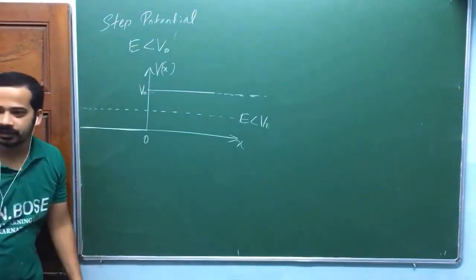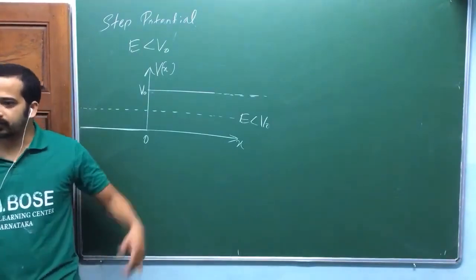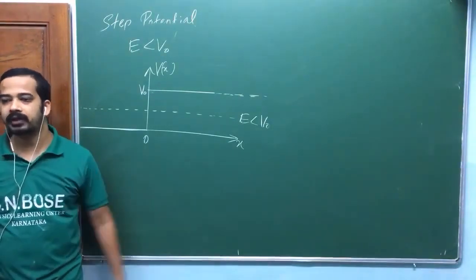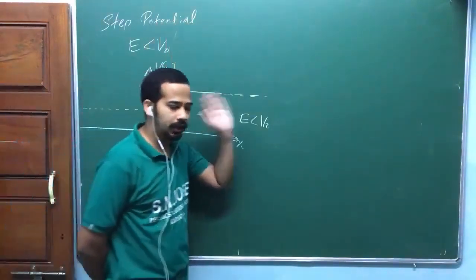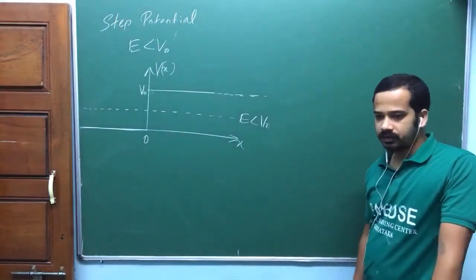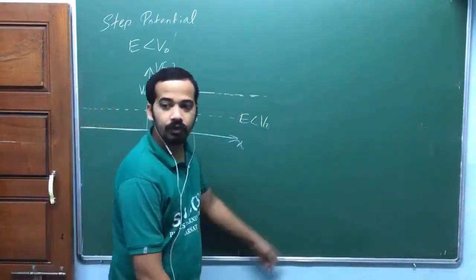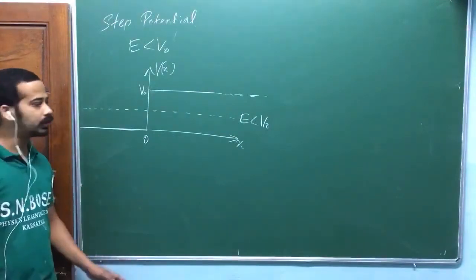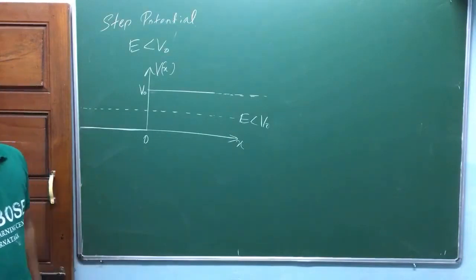That is what I was trying to explain yesterday, am I right? That is the difference between classical and quantum. Quantum mechanically, you have a finite reflection coefficient, am I right? Classically, if energy is greater than V naught, 100% transmission should happen. So that is the speciality of quantum mechanics, okay? Are you getting my point? You got some reflection coefficient which is non-zero. So that is a pure quantum mechanical effect. There is no classical explanation. There is no classical counterpart.